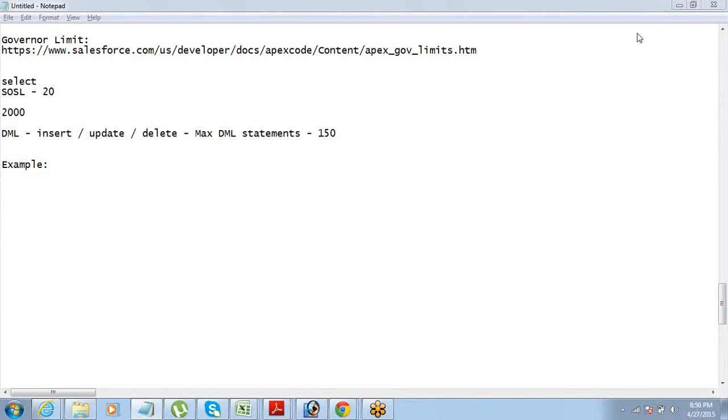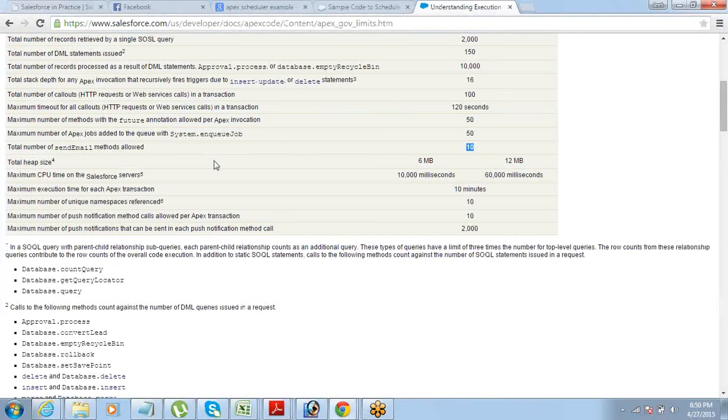I'm not sure what that means. Does that mean that we can only, no, that can't be true. I was thinking, can we only send 10 emails? That can't be true. No. Does it mean that we can't use the send method 10 times in that one transaction? Yes, you cannot call that method more than 10 times in one transaction.